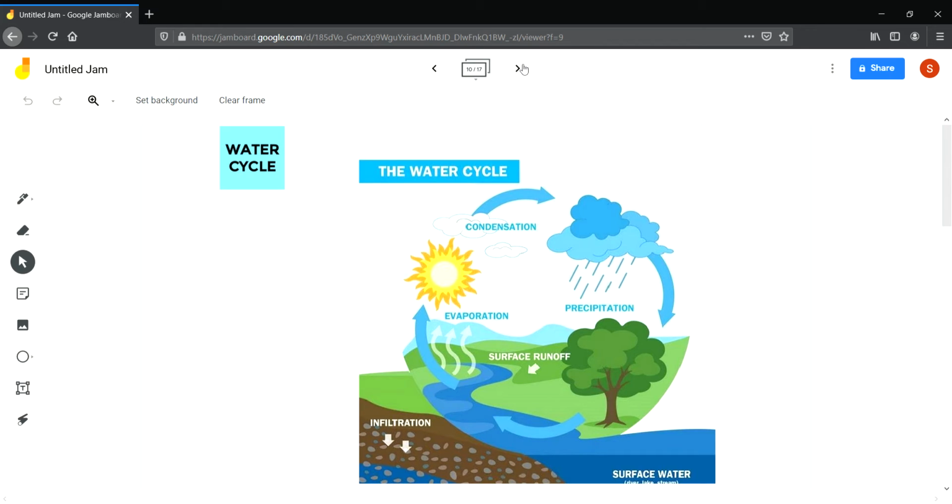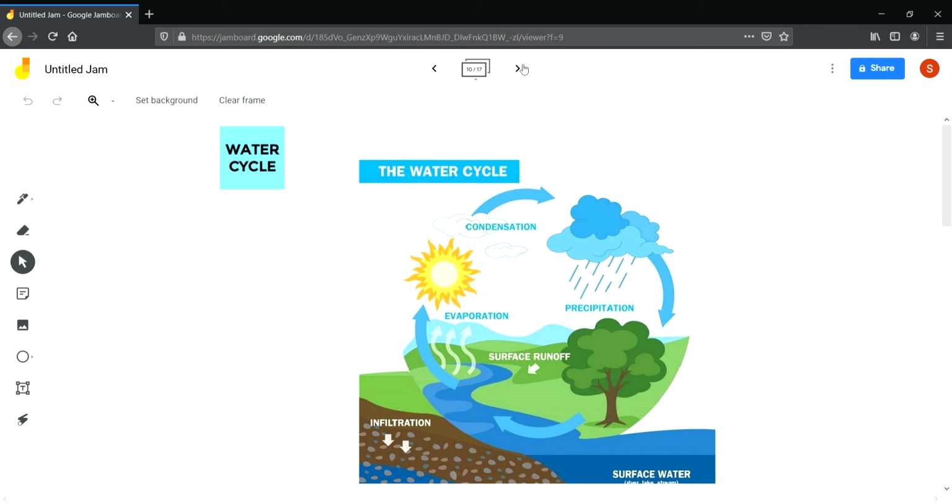Now what is the water cycle? Water cycle means the continuous movement of water from the earth's surface and water bodies as water vapor to the atmosphere, and from the atmosphere back to the earth's surface as rain, hail or snow.